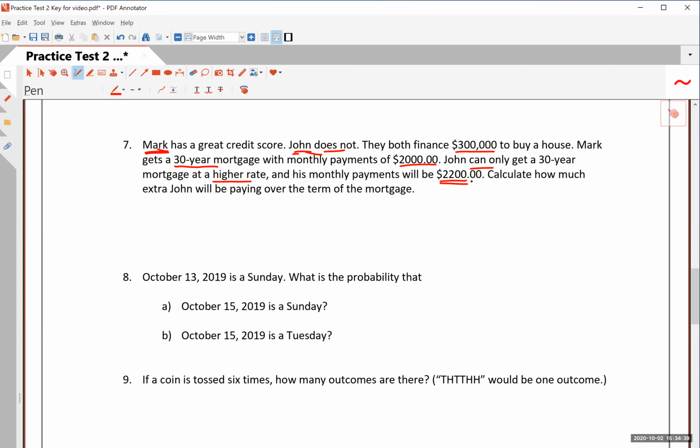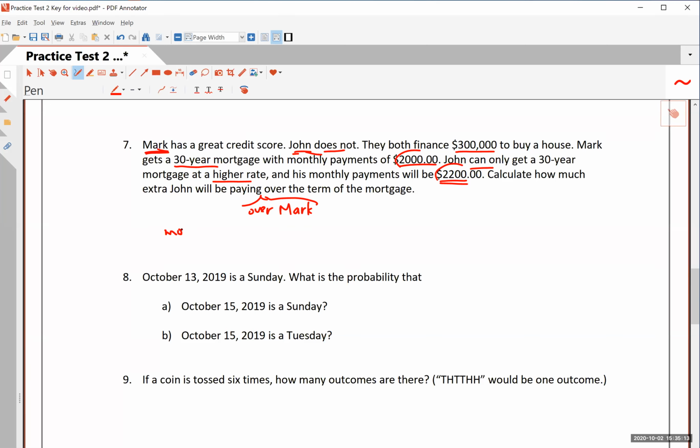Okay. And so John's thinking, okay, well, it's $200 a month. I have to pay extra. That's too bad, right? So the question is, calculate how much extra John will be paying over Mark, over the term of the mortgage, which is 30 years, okay?